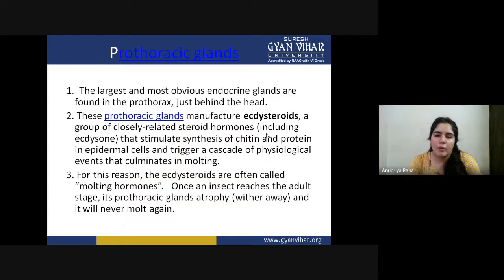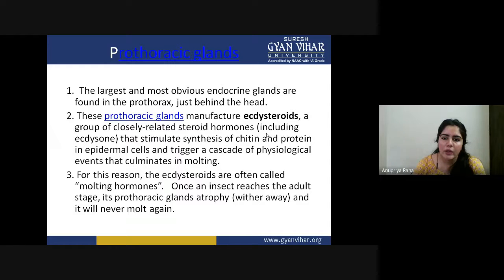If we talk about the prothoracic gland, this is an important kind of gland here. The largest and most obvious endocrine gland is found just behind the head. These prothoracic glands manufacture ecdysteroids, a group of closely related steroid hormones.